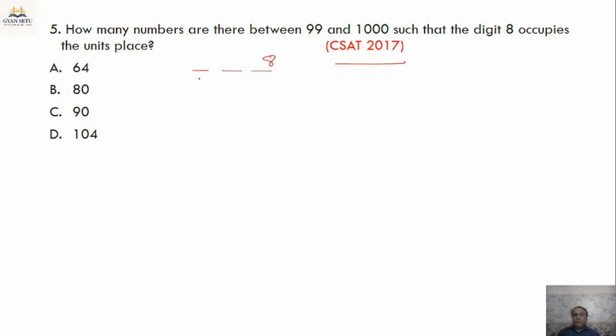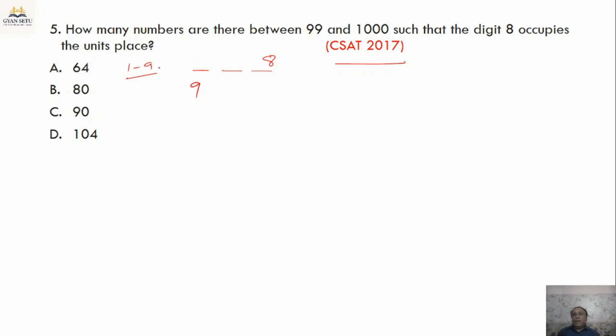Now we need to fill these two places. At the hundreds place we can have only digits from 1 to 9. We cannot have 0 because no number starts with 0. So we have 9 choices here.